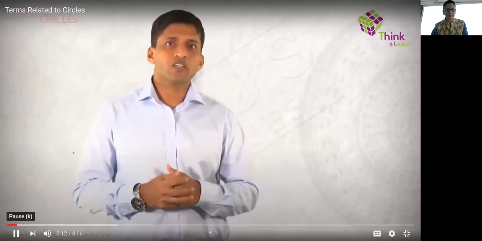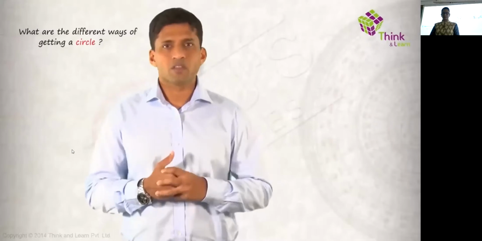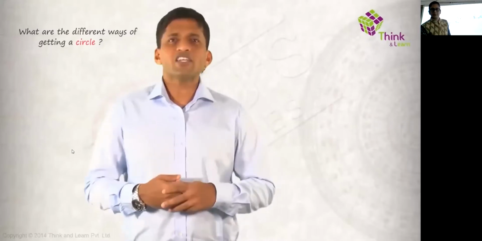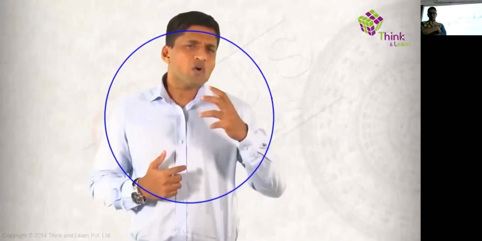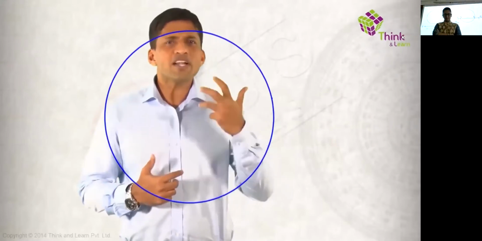Question: what are the different ways of getting a circle? The simplest way of getting a circle is you take a line and just rotate the line, so we get a circle like that. Now, what is a circle?